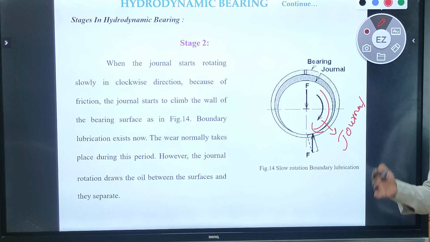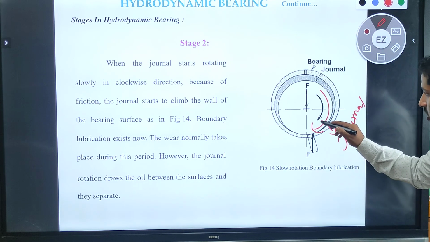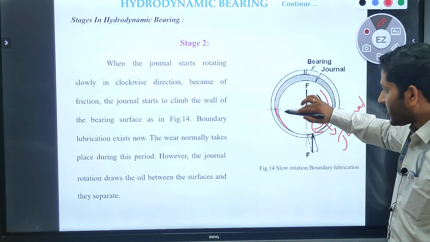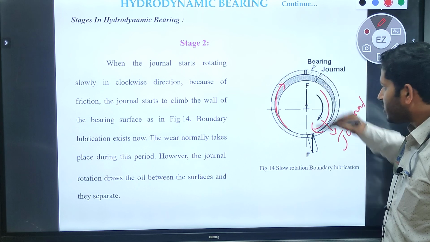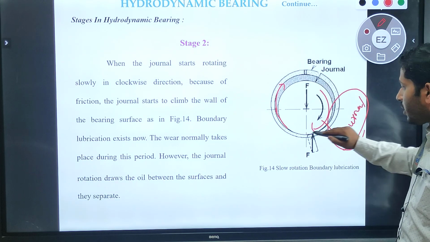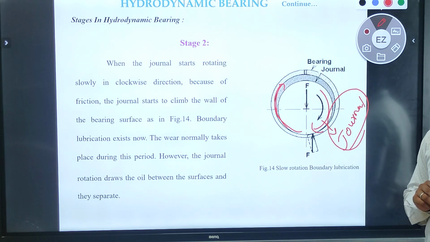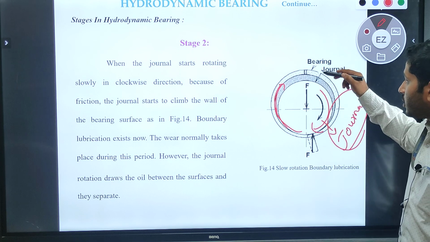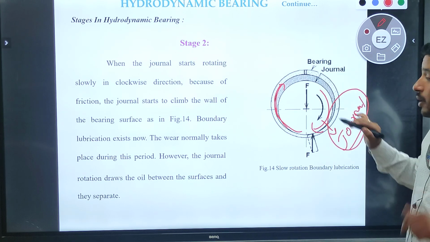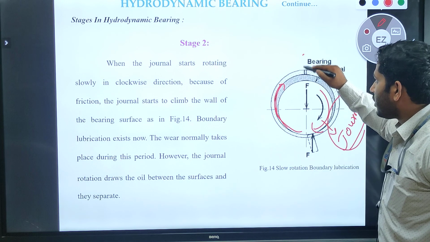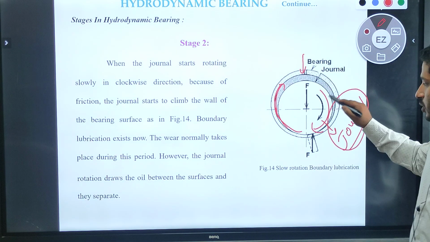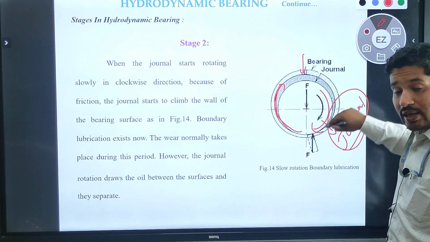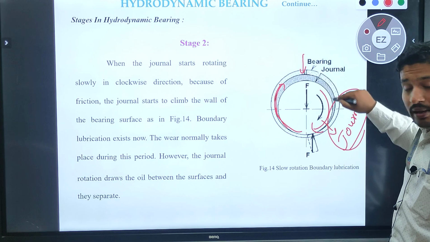If they rotate in the clockwise direction, this journal will climb up on the bearing surface. This is the surface. Who is climbing here? The journal is climbing on the bearing surface. Clear? Then if it is climbing over here, at that time there is no contact. Why? Because we are supplying the amount of lubrication.